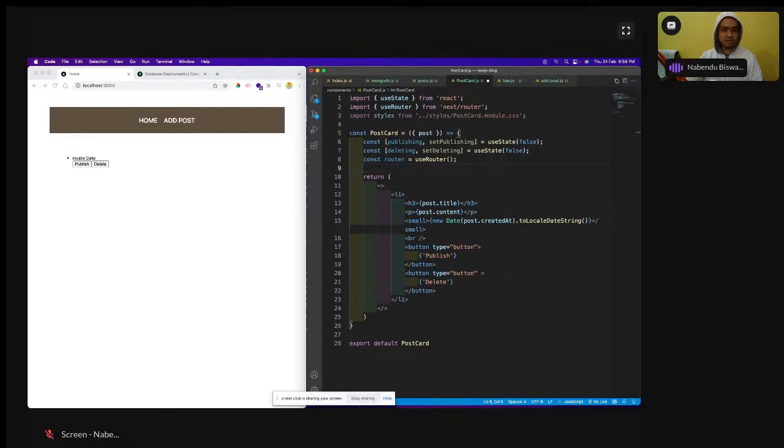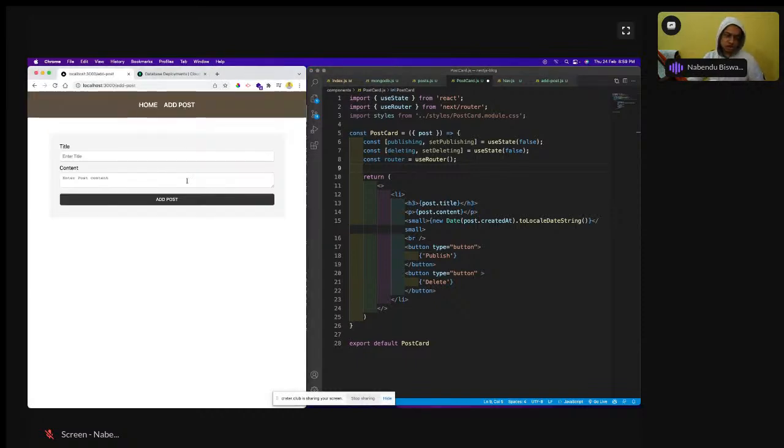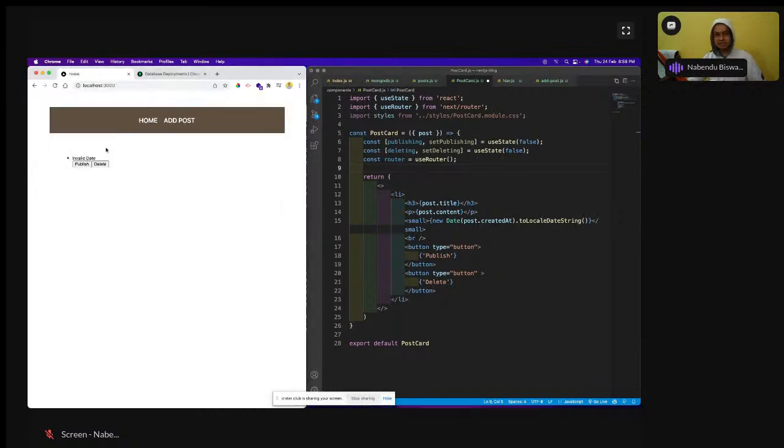So the first thing is to publish a post. See, this publish and delete is there. What is meant by publish? Suppose someone adds a post here, then the publish and delete options will come, and when we publish it, it is published. That is the concept. So we have to write publish post first, and then delete post, because we have only two things here, publish and delete. So let us do that.